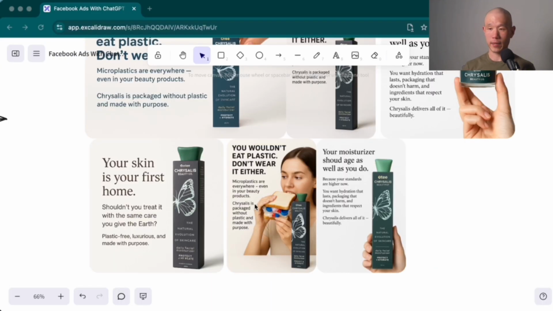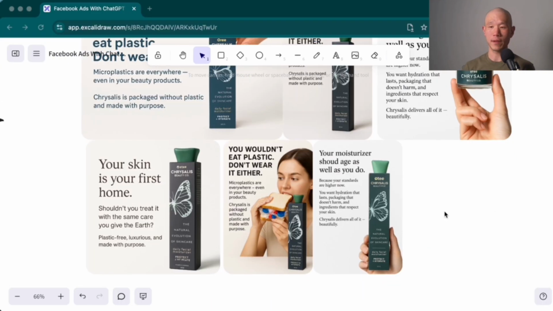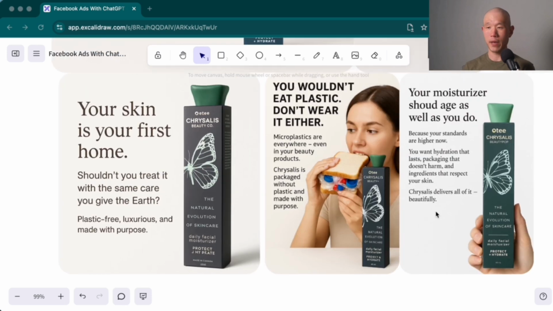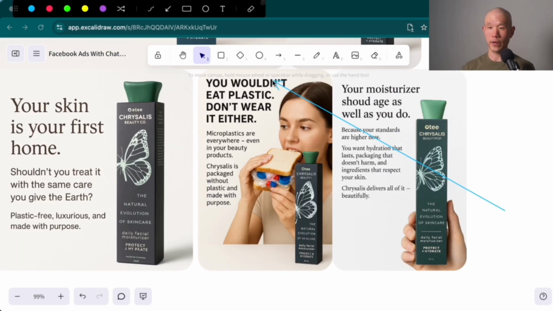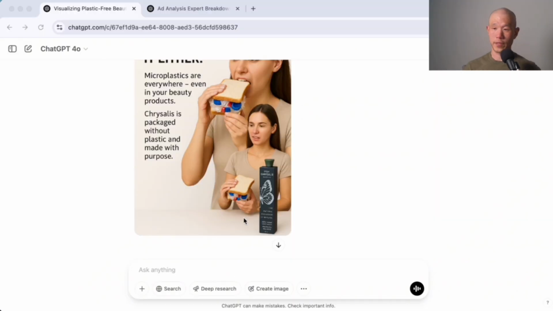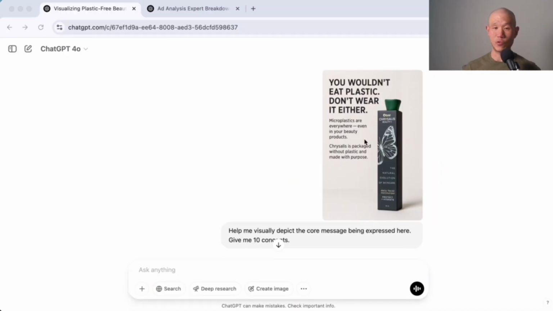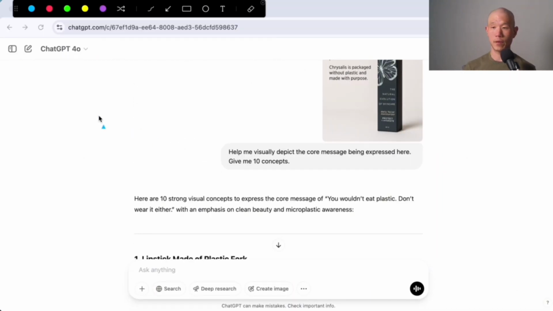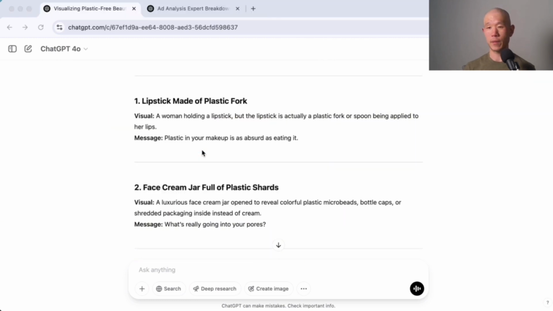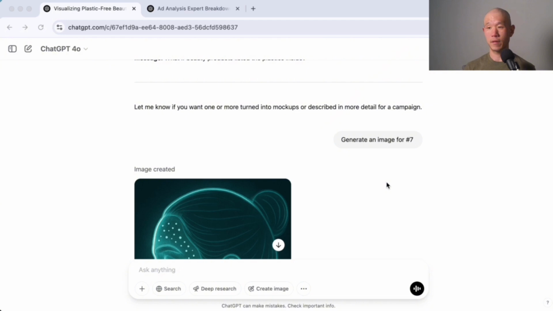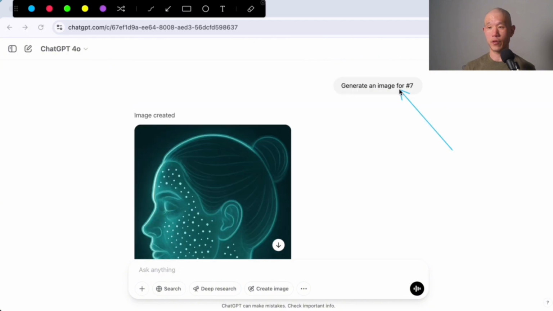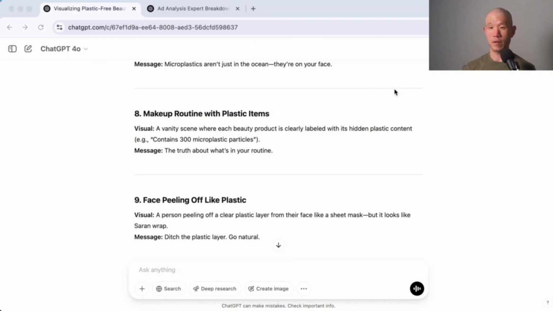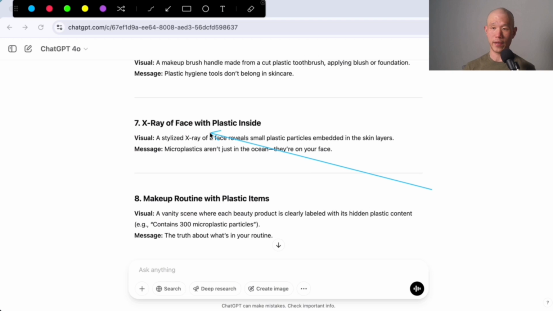So just zooming back, I think the one notable one that's a little bit different to mention is going to be this one over here, the one with the woman eating a plastic sandwich. So to get there, I actually started a new chat and you can see the prompts here. Help me visually depict the core message being expressed here. Give me 10 concepts, and it gave 10 ideas.